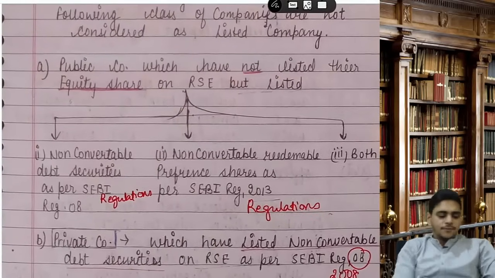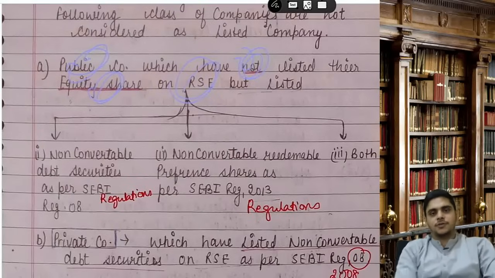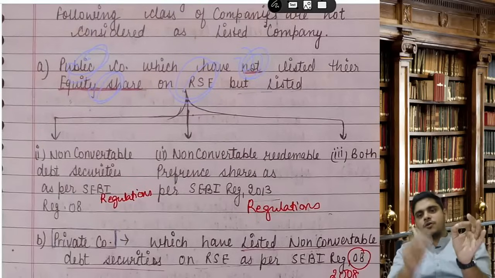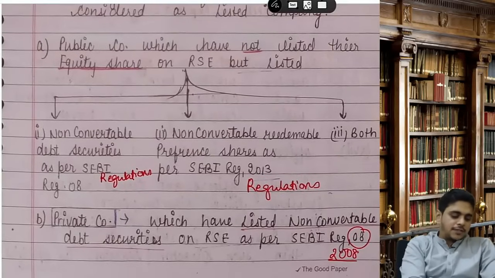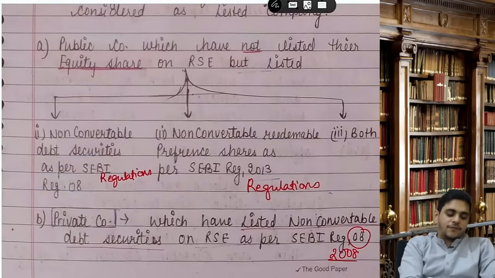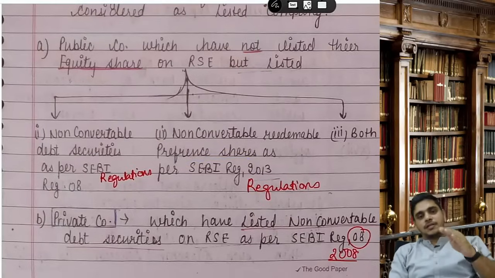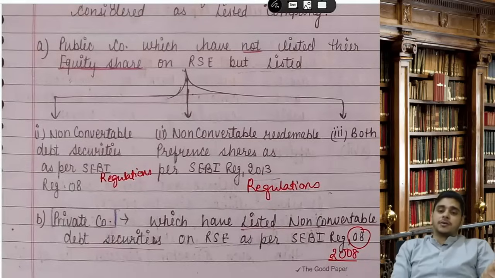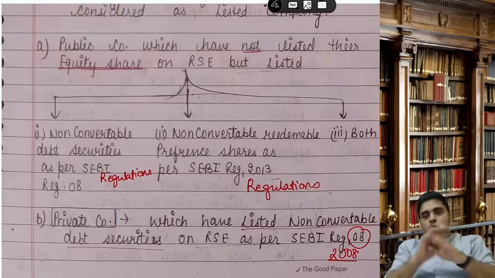Number one, a public company which has not listed its equity shares on a recognized stock exchange, but has listed non-convertible debt securities as per SEBI regulations 2008, or non-convertible redeemable preference shares as per SEBI regulations 2013, or both. So if a public company has not listed its equity shares but listed non-convertible debt securities like bonds, or non-convertible preference shares, or both, it is not a listed company.